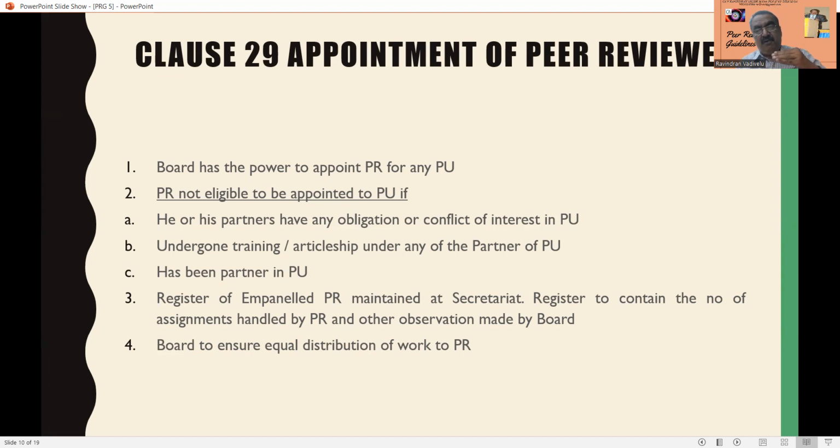So the board has to distribute the peer review assignments to the peer reviewers on an equal basis. That is, one peer reviewer should not be favoured. So there should be some priority. Say if there are 10 peer reviewers, all the work has to be divided and given to all 10 peer reviewers.